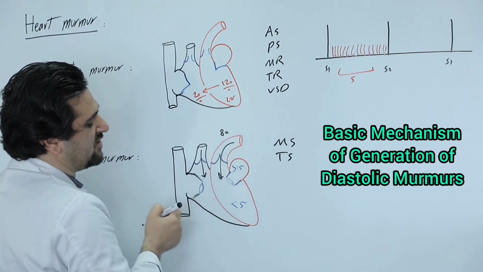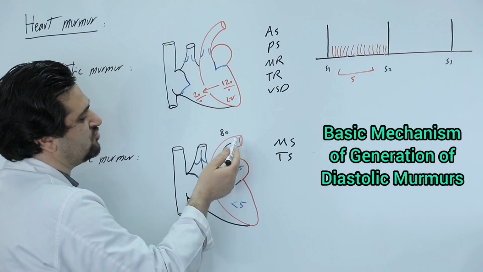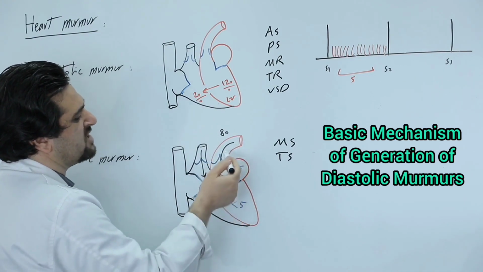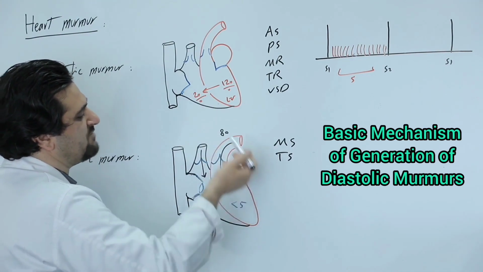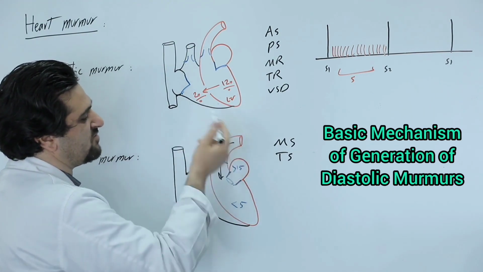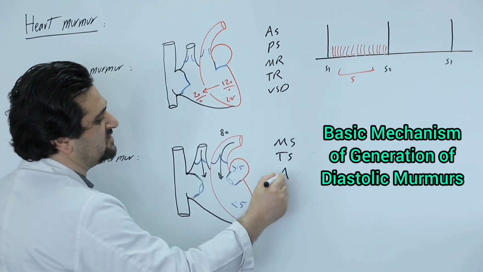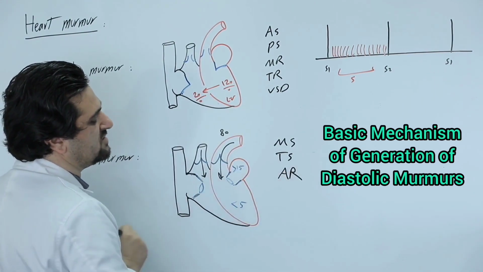There is a pressure gradient between 80 and 5, and for this reason, the blood flow from the aorta into the left ventricle becomes turbulent, and this turbulence leads to the murmur being heard. So the next condition that leads to a diastolic murmur is as follows: aortic regurgitation or aortic insufficiency.